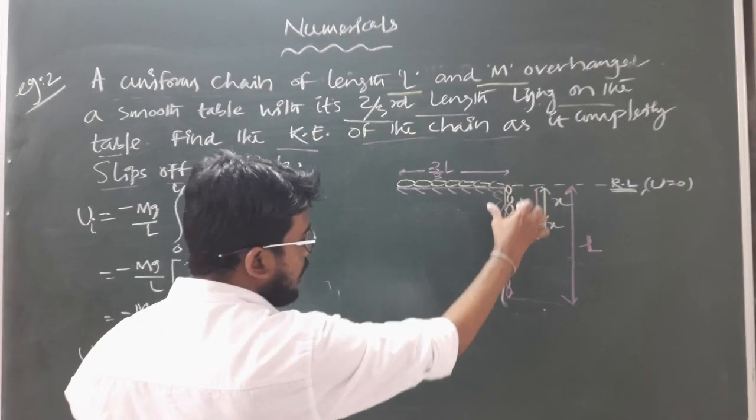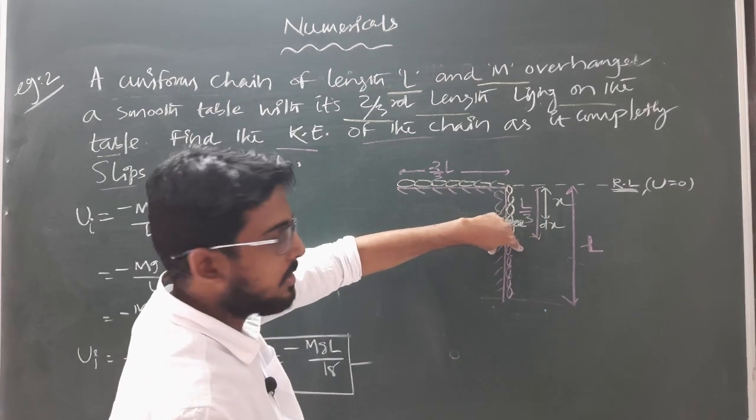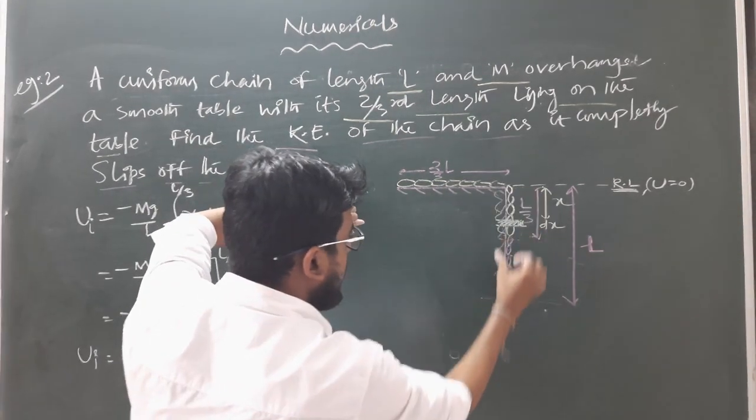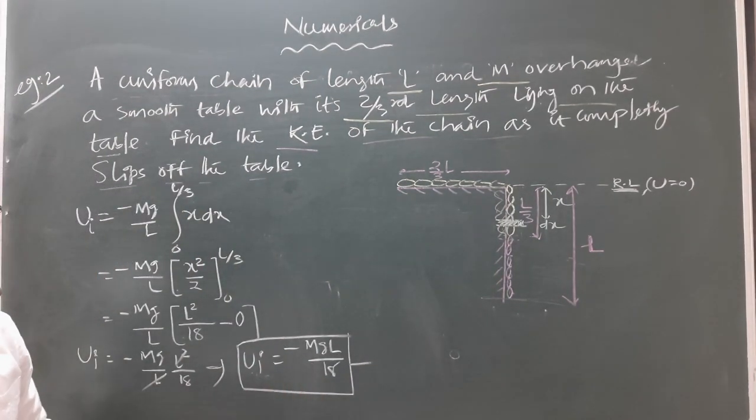So this will be the total final energy, the final potential energy of the chain plus the kinetic energy gained by the chain. So what is the final potential energy of the chain? We have to calculate it.